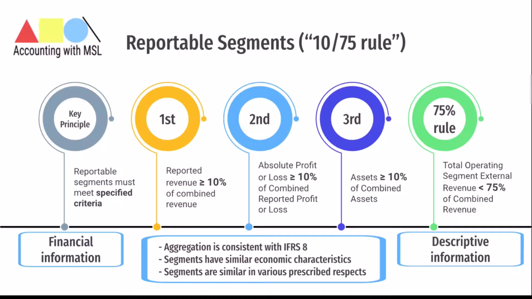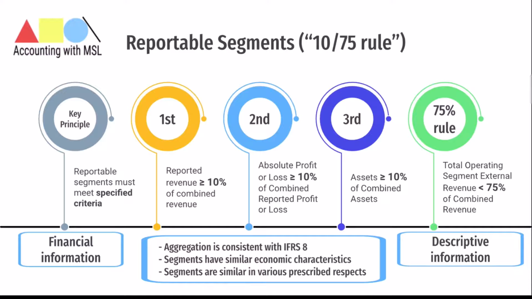Now, after you've identified all of these 10% segments, what we are saying here is that when you sum up all of these segments you've identified, the total external revenue by all of these segments should not be less than 75% of the total revenue of all the entities within the group.